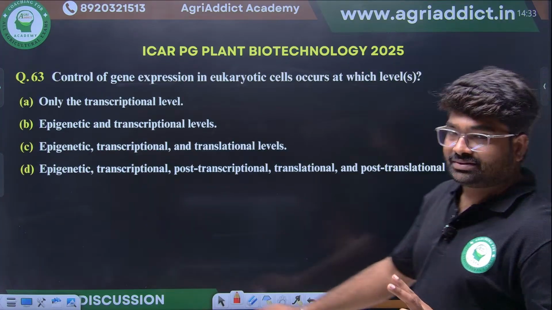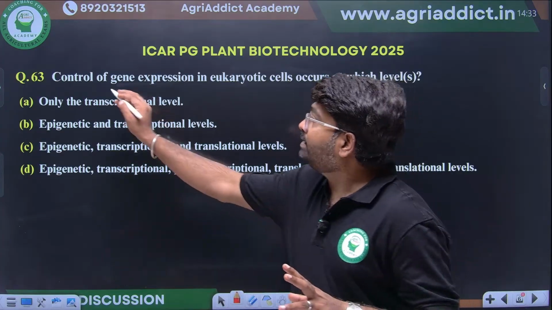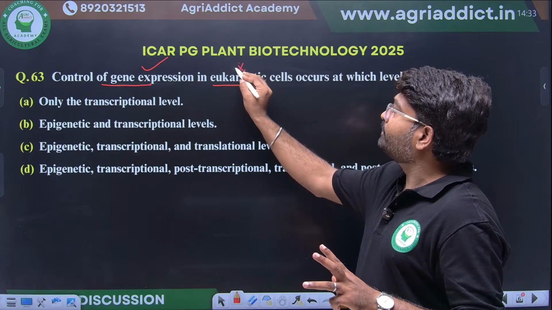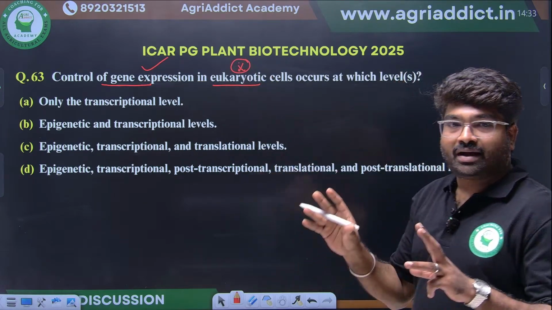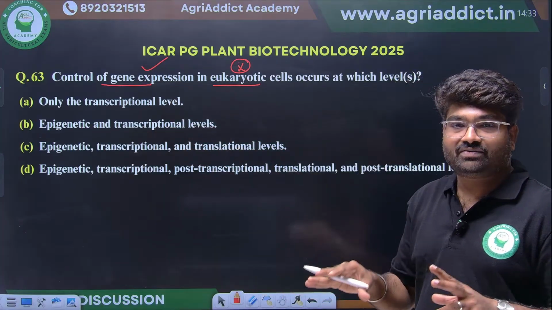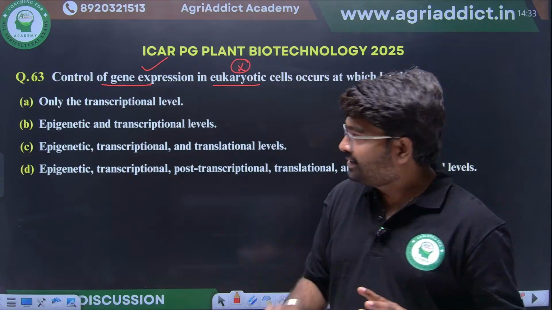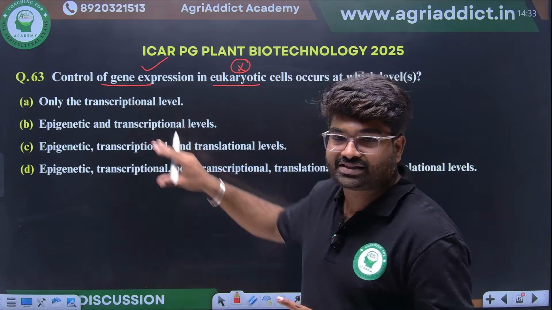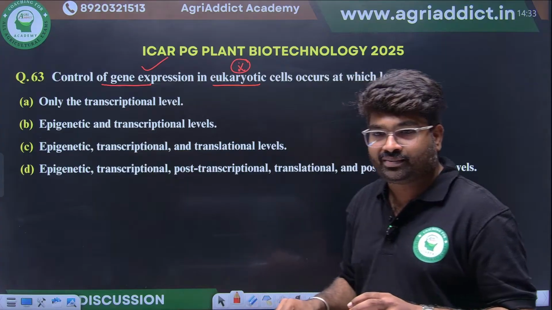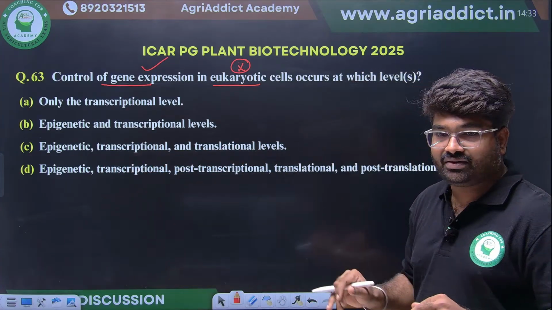Third thing, observe the question properly. They are asking about control of gene expression, particularly in eukaryotes, and at which levels it will be controlled. What will be the answer? Whether only at the transcription level, or at transcription as well as epigenetic level, or at epigenetic, transcription and translation level.